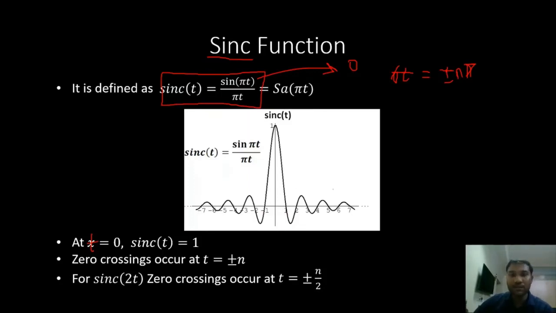That is where the sinc function crosses the x-axis, the time axis. Similarly, for sinc of 2t, the zero crossings will occur at plus or minus n by 2. So that is the end of elementary signals.